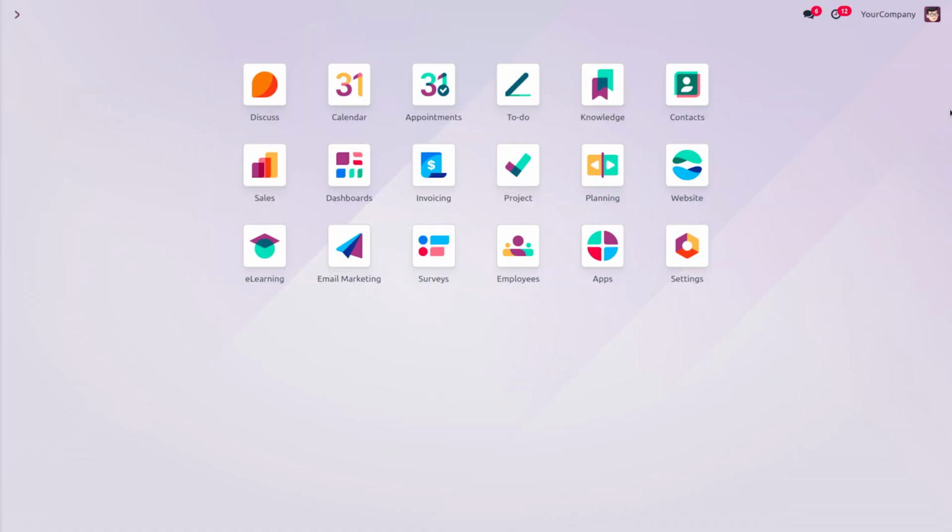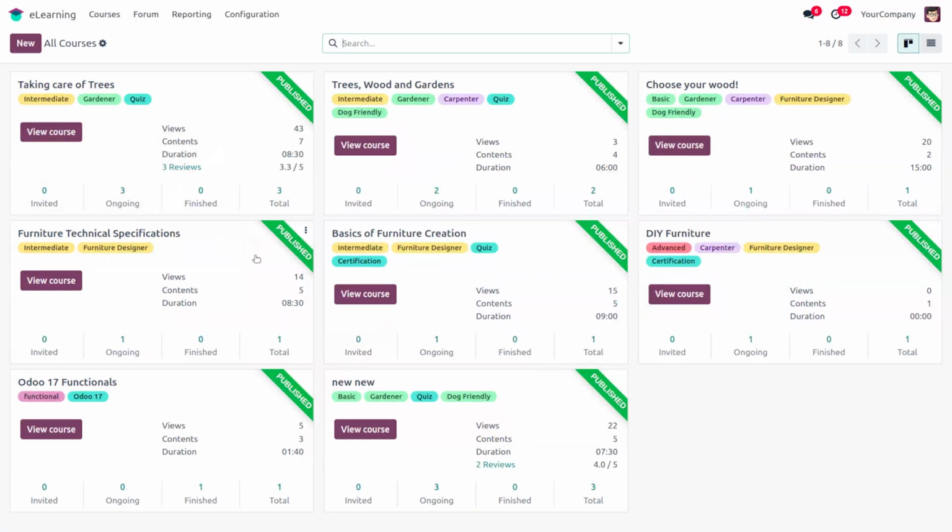So let us move to our session. For dealing with our e-learning module, let's install this module. This is the default icon of the e-learning app. On clicking this e-learning module, we will be redirected to the dashboard of this e-learning app.